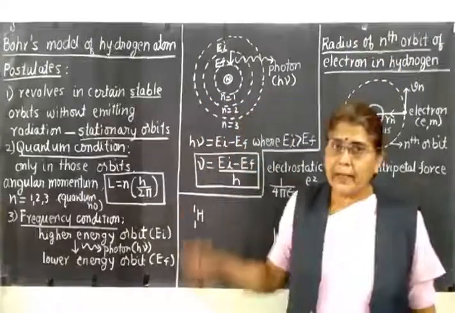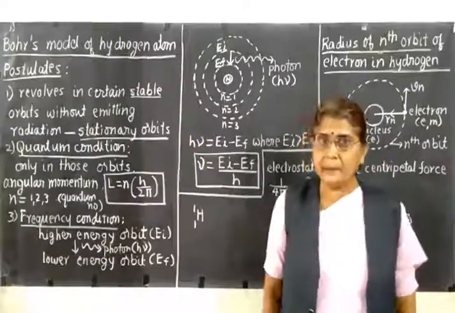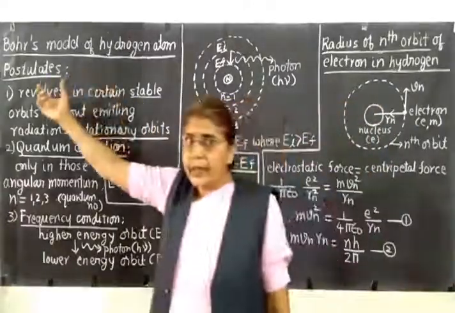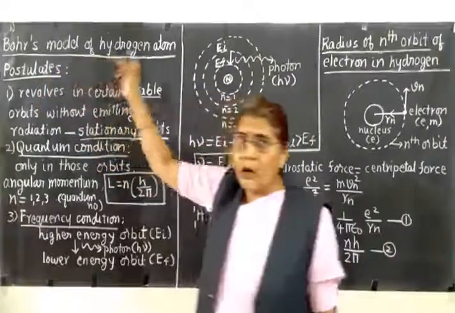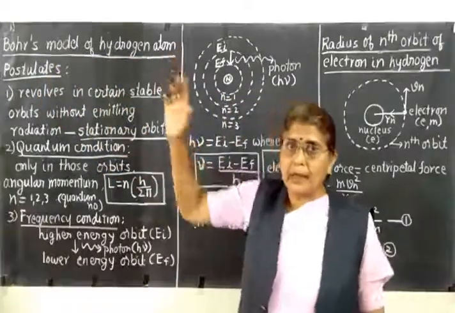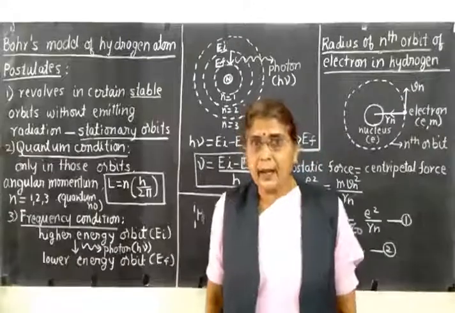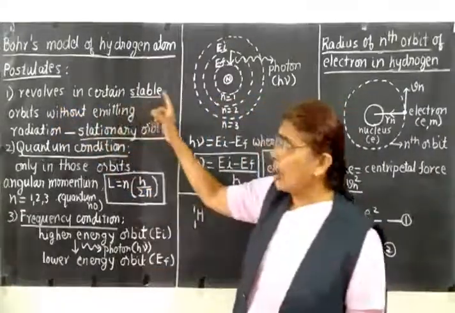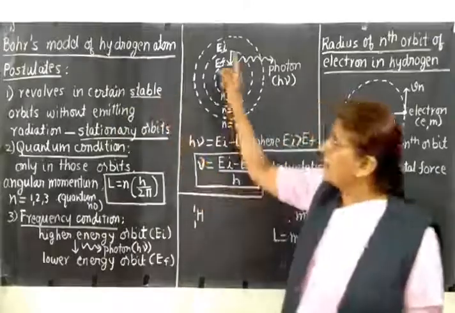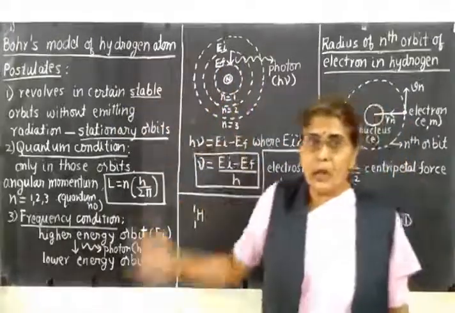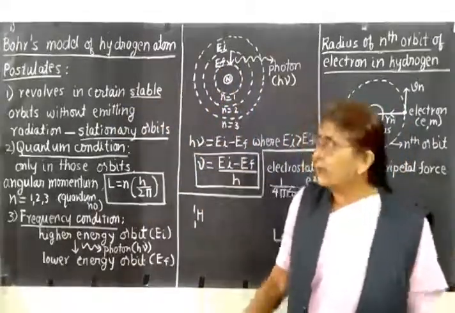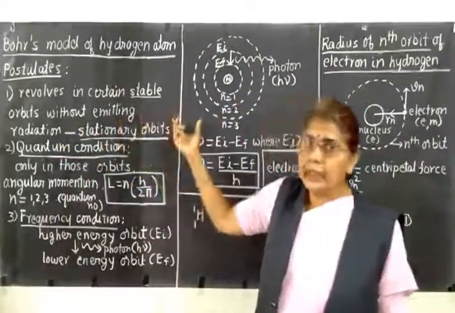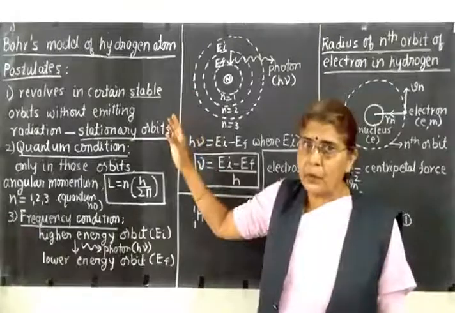So let us summarize the points which we have done now. First, we have stated the postulates of Bohr's model of the hydrogen atom. So what are the three important postulates? First one, an electron revolves around the nucleus in certain stable orbits without radiating energy, and these stable orbits are called the stationary orbits. This is the first postulate.